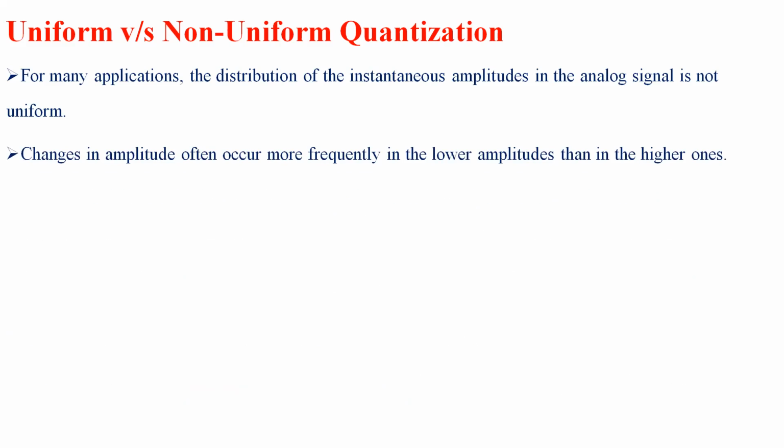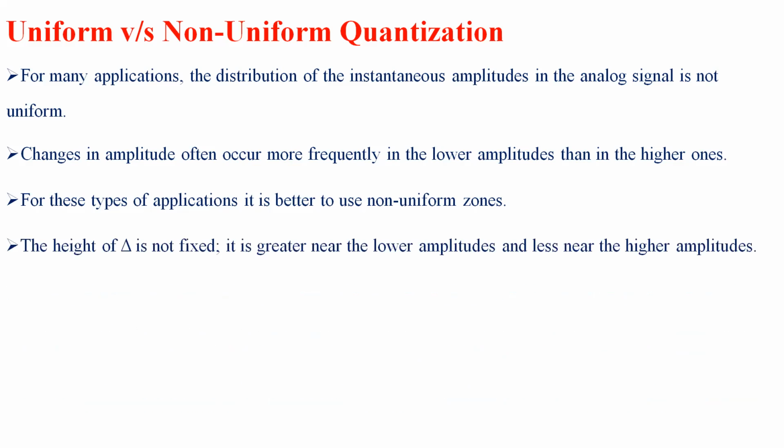Changes in amplitude often occur more frequently at lower amplitudes than at higher ones. So for these types of applications, we use non-uniform zones.